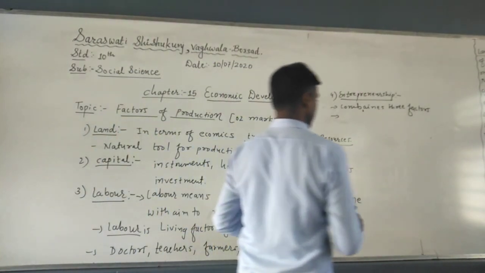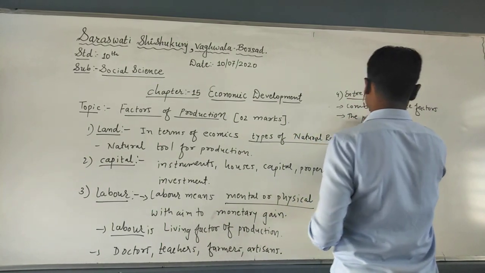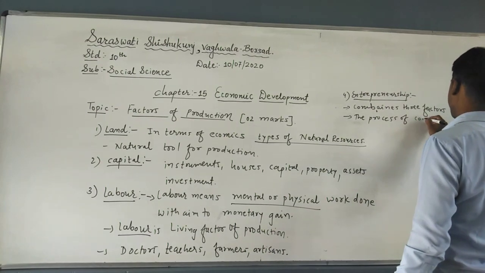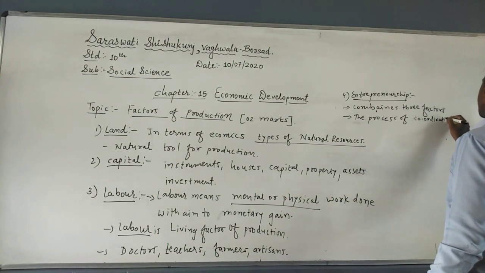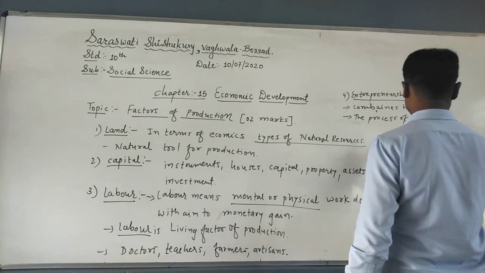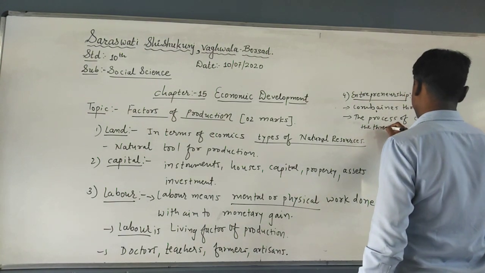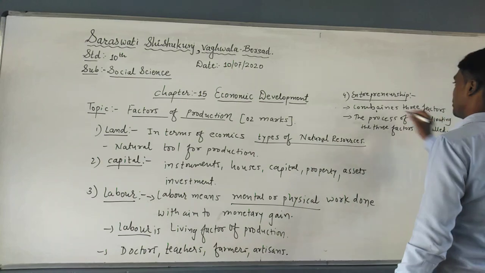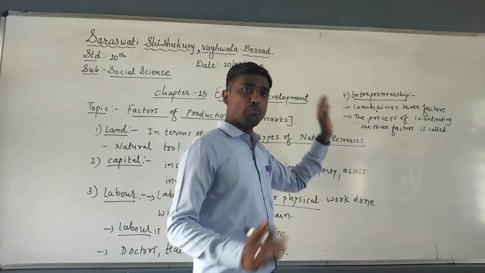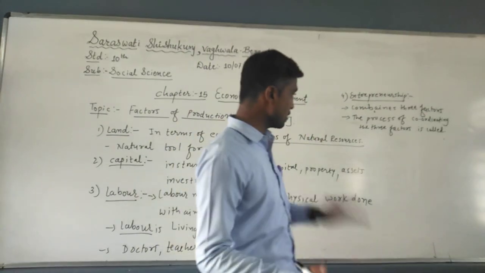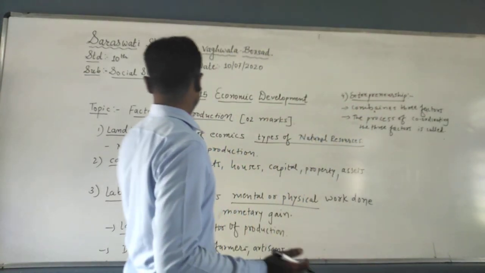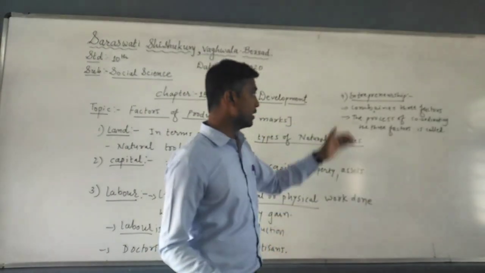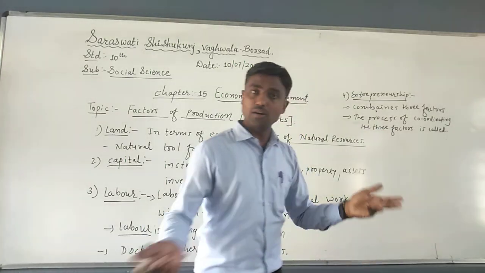Or in another way you can also write that the process of coordinating the three factors is called entrepreneurship. It means here you just write 2 points, that is called the definition also. For example, the person who combines the three factors of production, which are land, capital and labor, combines these three factors, is called entrepreneurship. Or very simple, the process of coordinating the three factors is called entrepreneurship.